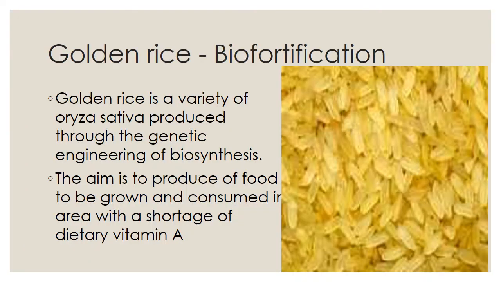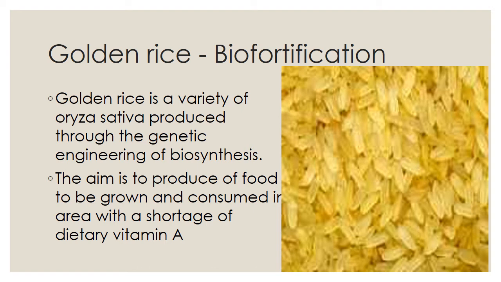Look at this picture carefully. Normally rice is white in color, but here the rice is golden color. That is golden rice. It's a biofortification. What are the uses of golden rice? Here also, similarly, high yield. Human beings expect benefit in every case, so golden rice also gives a lot of benefit to us. Therefore scientists introduced biotechnology in rice. It is golden rice.